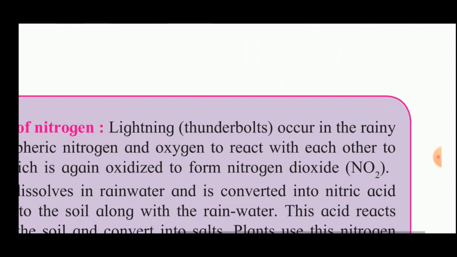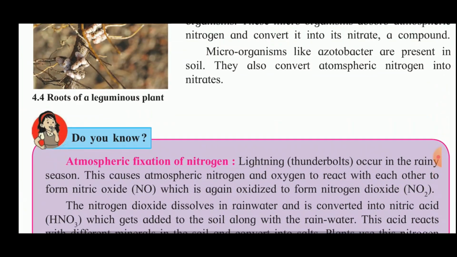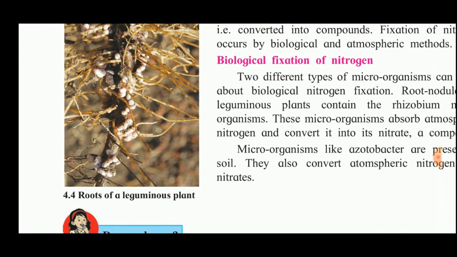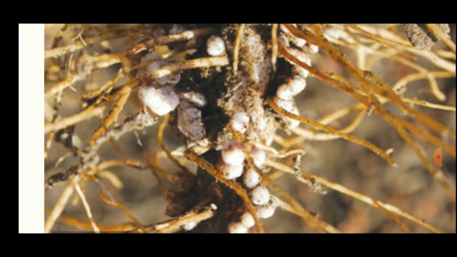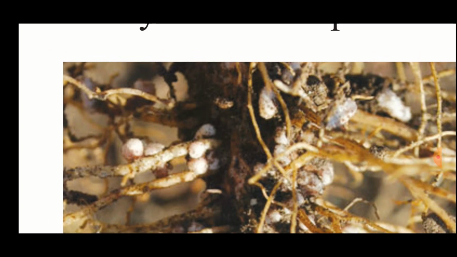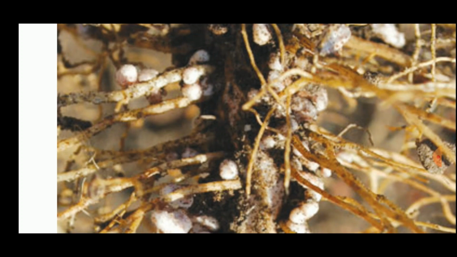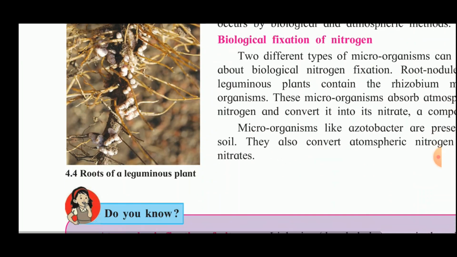Now here, like this, the roots of the leguminous plants have nodule-like structures. These nodules contain the rhizobium bacteria, which bring about the fixation of nitrogen. So this is how the biological fixation of nitrogen takes place.